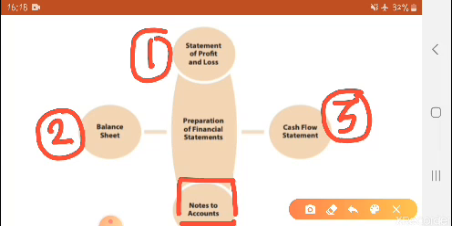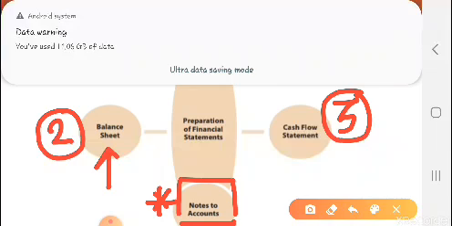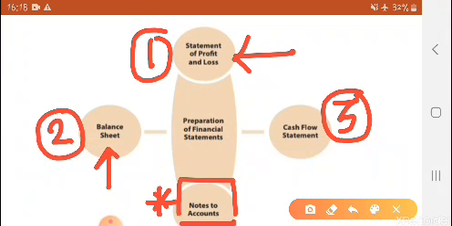Notes of accounts is not any particular statement, it means various working notes. The details of the transactions are given in the notes of accounts. Okay, so one by one we will discuss. In your syllabus, the format of the statement of profit and loss and the format of the balance sheet is given. Okay, so we'll discuss that.